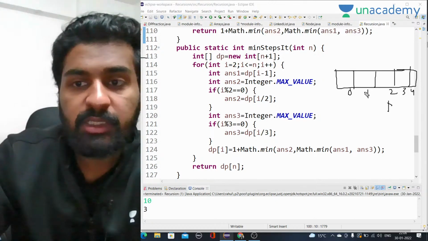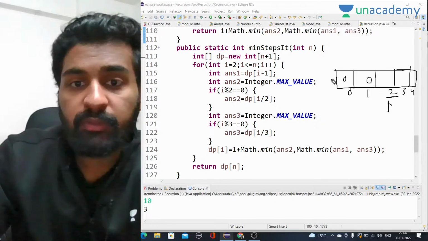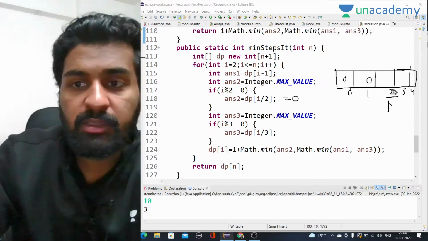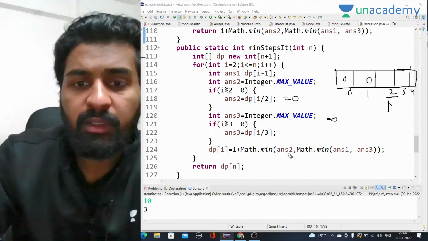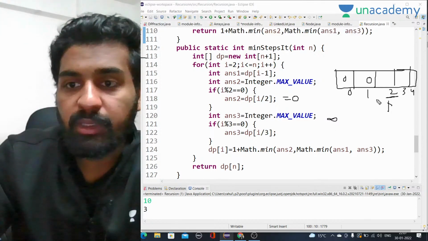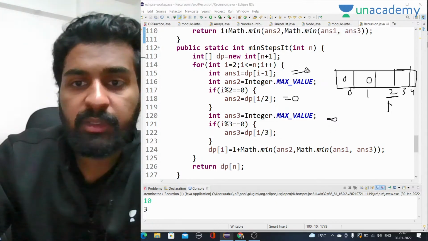First of all, see if it is divisible by 2. Yes, it is divisible by 2. So the value will be 0 here. If it is divisible by 3, no, the value will be infinity here. And for i minus 1, it is 0 only, so it will give 0 as well. So 0, 0, infinity. Minimum is 0, plus 1. So the answer will be 1.